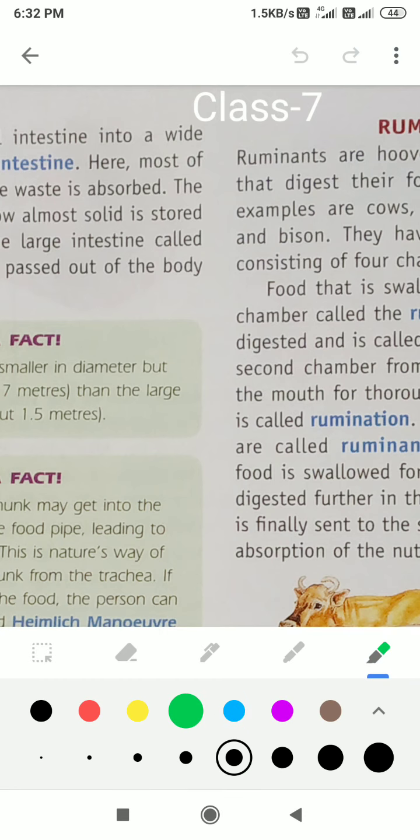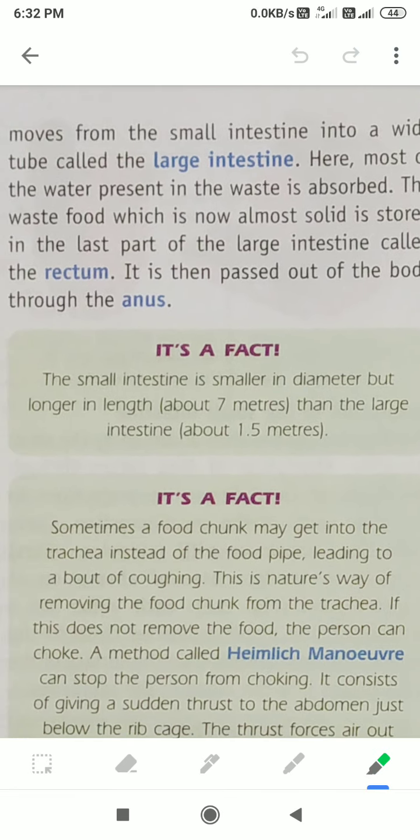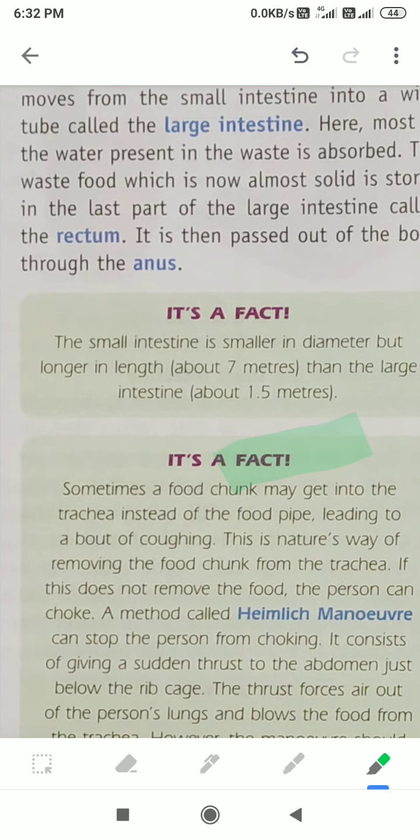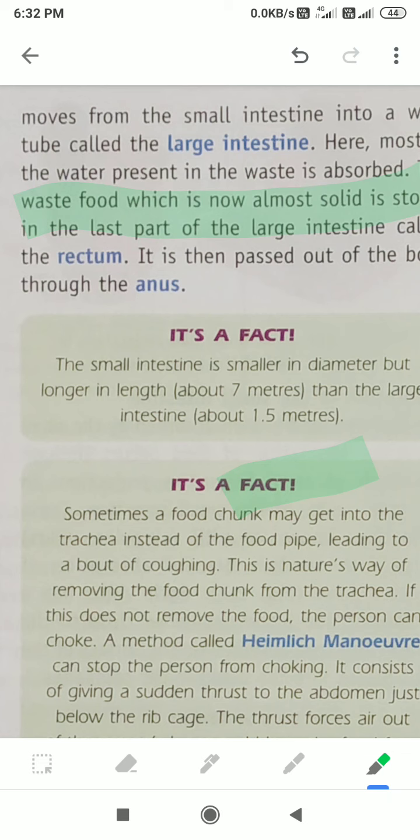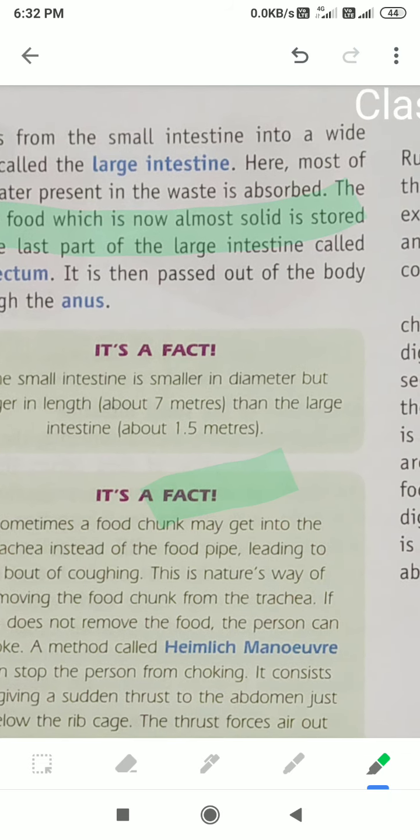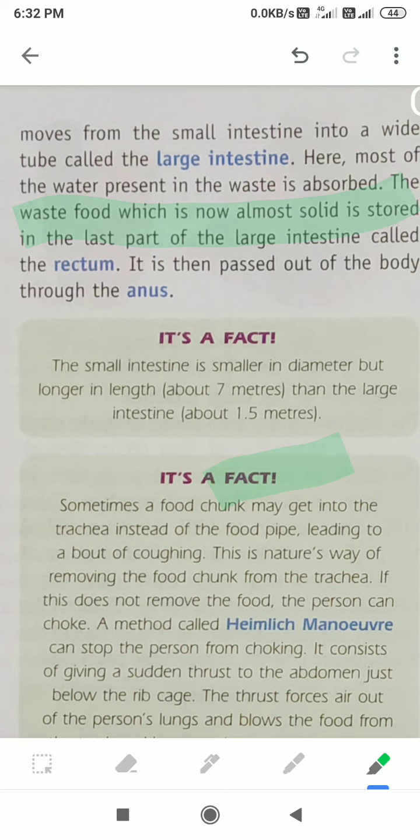You can see here, most of the water present in the waste product is absorbed again in the large intestine. The waste, now almost solid because the water has been absorbed, is stored in the last part of the large intestine, called the rectum.